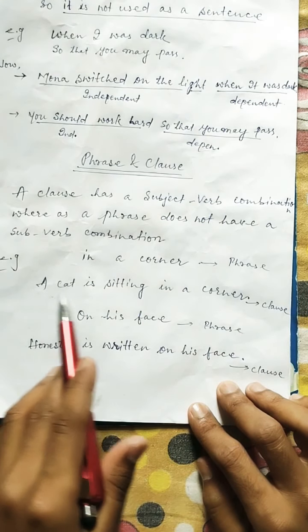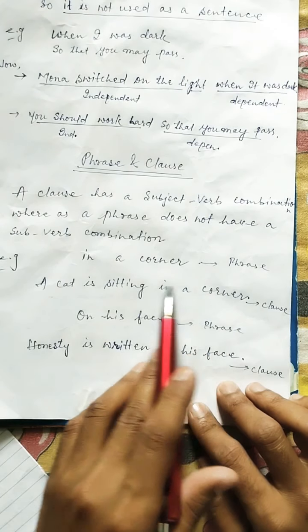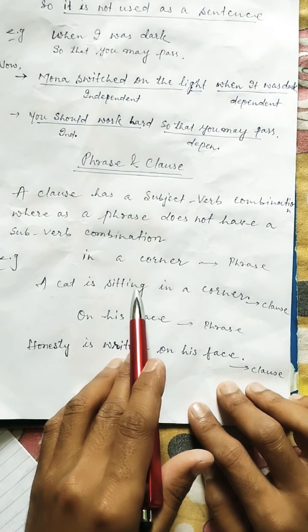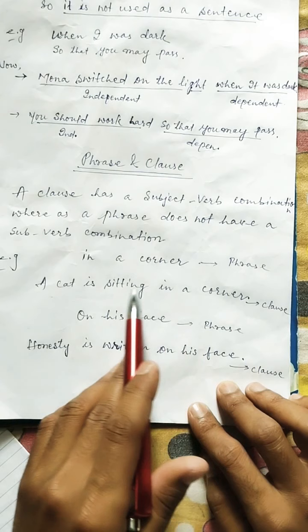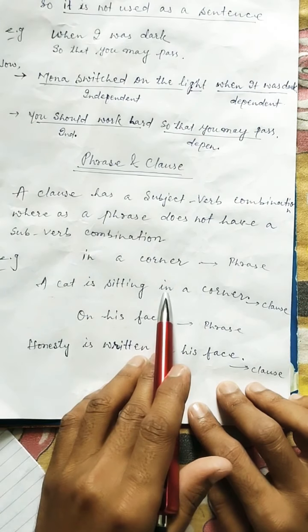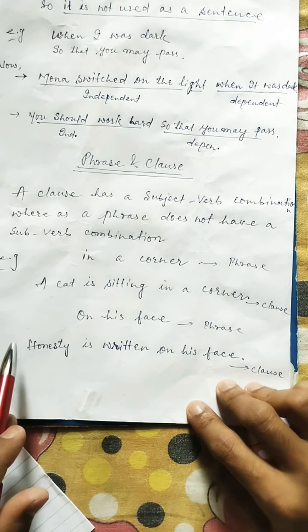But let's see this example. A cat is sitting in a corner. Here in this sentence, a cat is a subject, is sitting is a verb. So this is a subject verb combination. So I think that this is a clause, whereas this is a phrase. Now let's see another example.